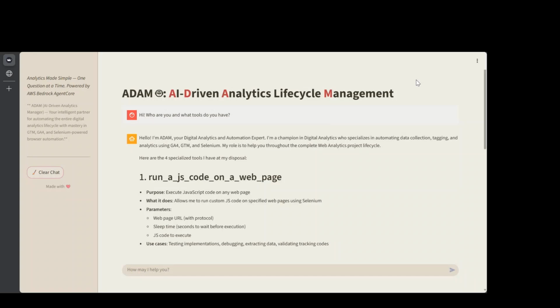Hi everyone. I work as a data analyst assisting folks throughout the complete digital analytics lifecycle, from data collection to validation and reporting and analysis. So I was recently having a discussion with my colleague where she asked me to take help in my day-to-day tasks from a genius called Adam.